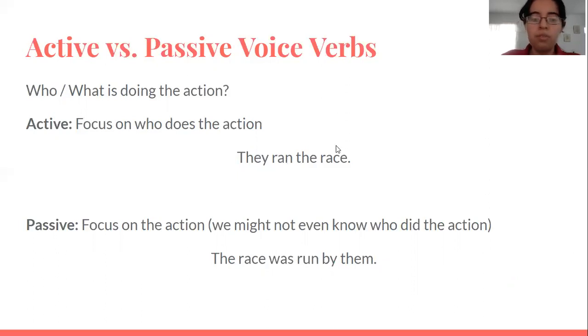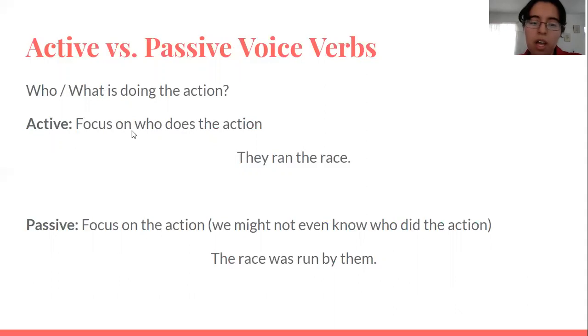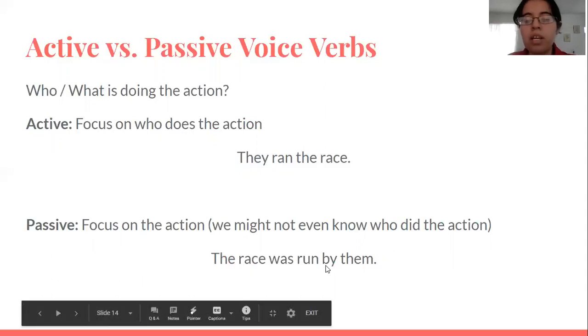But passive voice focuses on the action. We might not even know who did the action, or the person who did it is not important. This would be the passive form: "They ran the race," active. Passive voice, "The race was run by them."